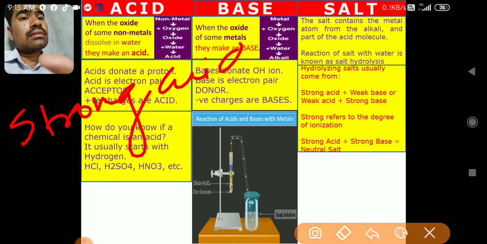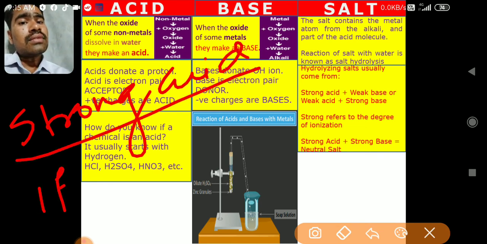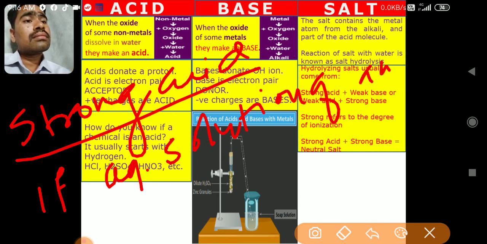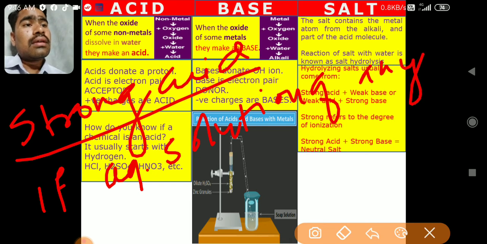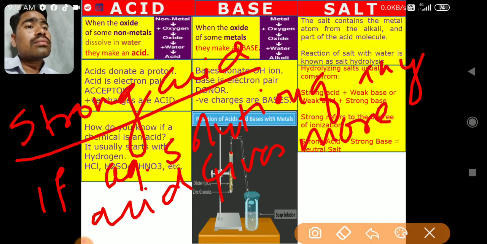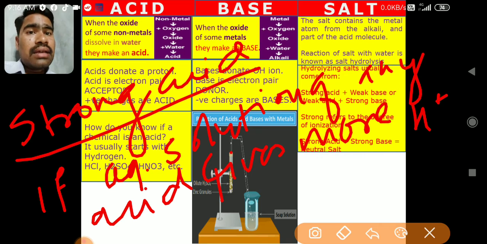Strong acid. Strong acid means if an aqueous solution of any acid gives more H plus ions. If the aqueous solution of an acid 100% dissolves, 100% dissociates, dissociating meaning dissolving, and if it 100% dissociates, then the quantity of H plus ions will be so high. The percentage of H plus ions will be very, very high, and if the percentage of H plus ions is very high, then it will be considered as a strong acid.